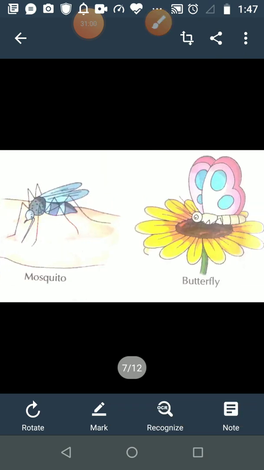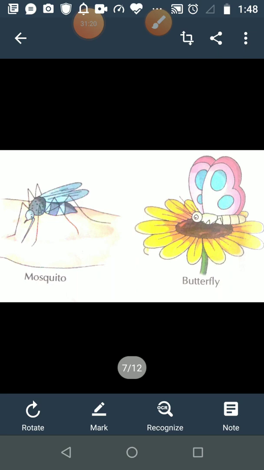See student, this is a picture of a mosquito and butterfly. Now the question arises, how do they take their food? So student, how do these insects eat their food? These insects have a long thin tube, and this tube is attached to their mouth.